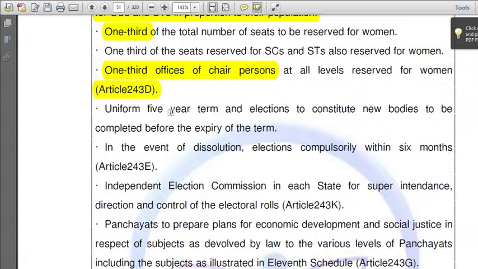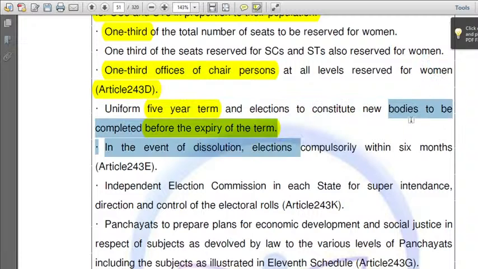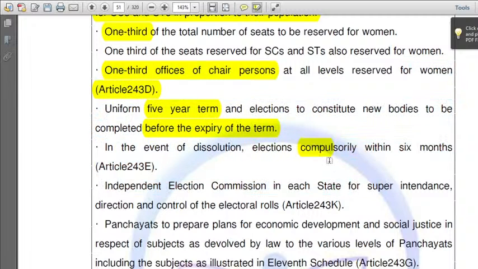A uniform 5-year term, and elections to constitute new bodies to be completed before the expiry of the term, not after. Important point to be noted. In the event of dissolution, elections are compulsory within 6 months. Suppose, for example, your chief minister has dissolved it.